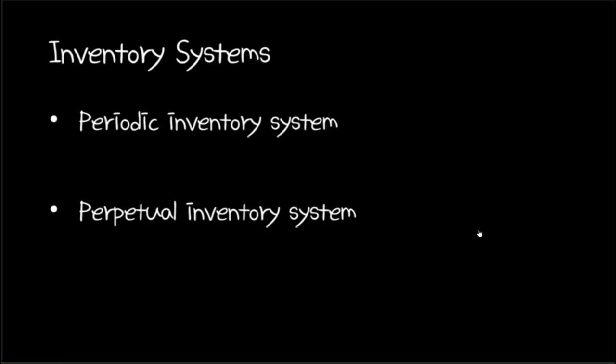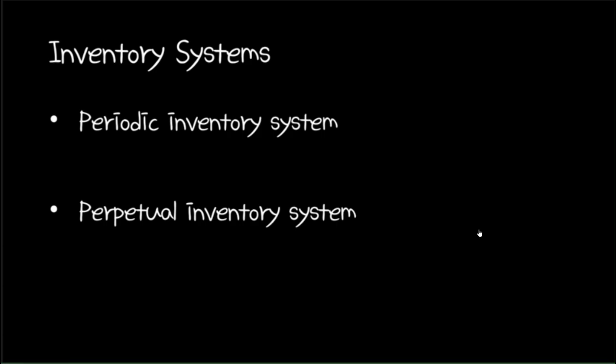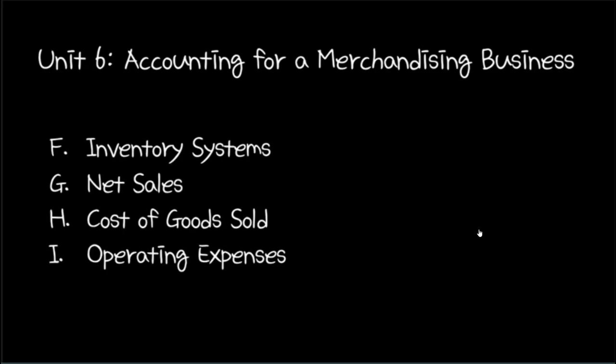I said traditionally because many big businesses that would have used periodic inventory systems have now transitioned into perpetual inventory systems because of the proliferation of computer based information systems that allow them to easily keep track of the balance of inventory. Now that we're done with the introductory concepts, we're ready to talk about the parts of the income statement of a merchandising business, beginning with net sales.